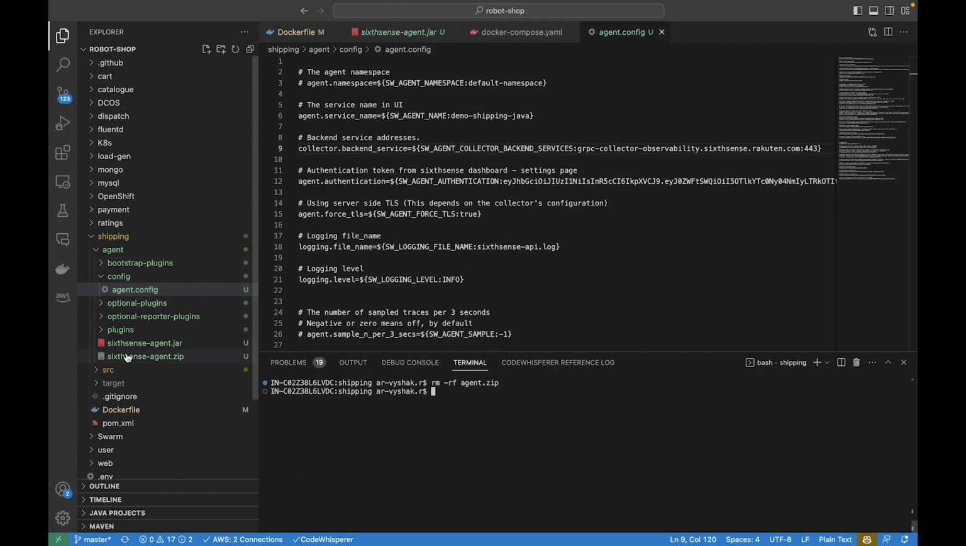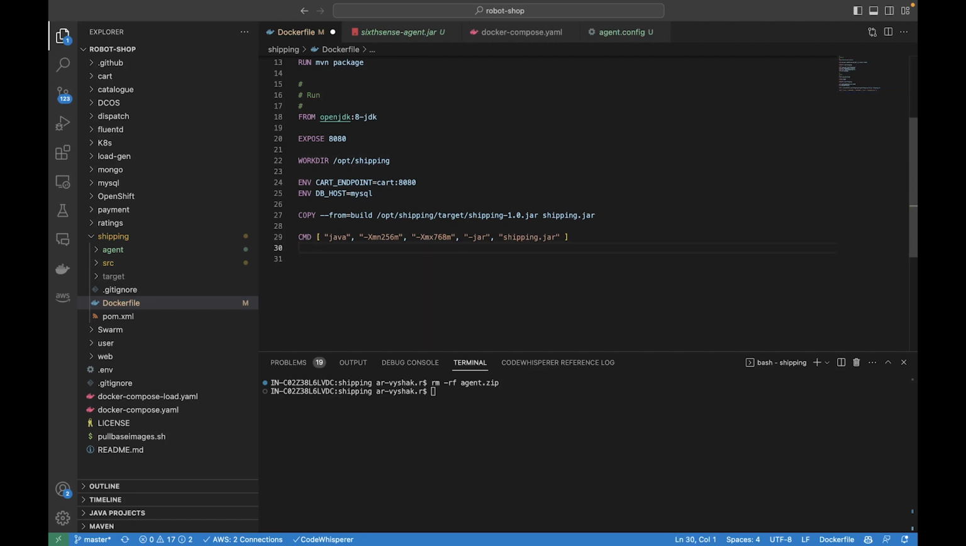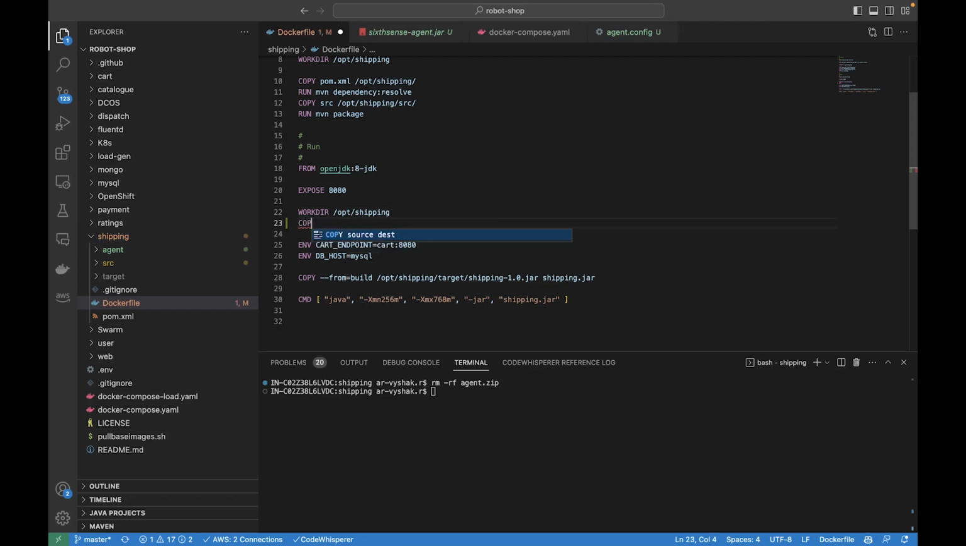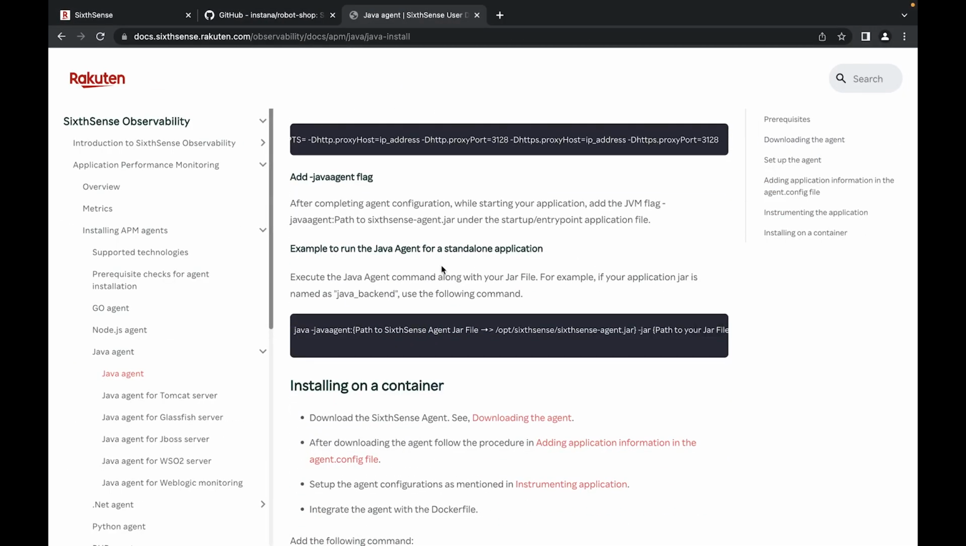So now we have to modify the Dockerfile. This is the original Dockerfile. Here I'm going to copy the agent into the working directory. Copy agent into /agent, and let's head into the documentation to get a better understanding.